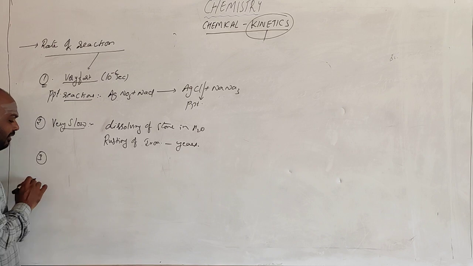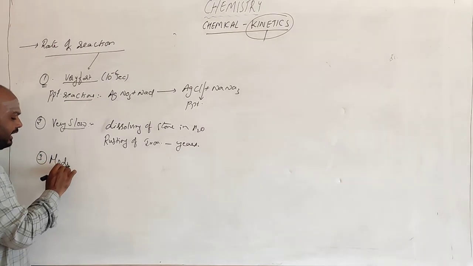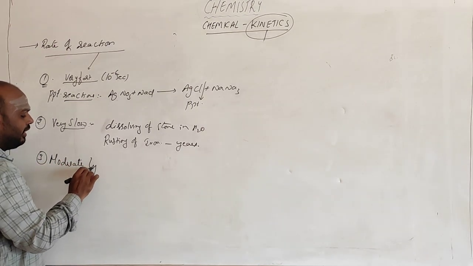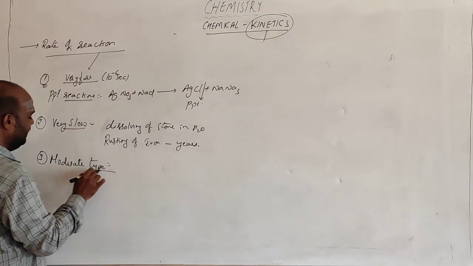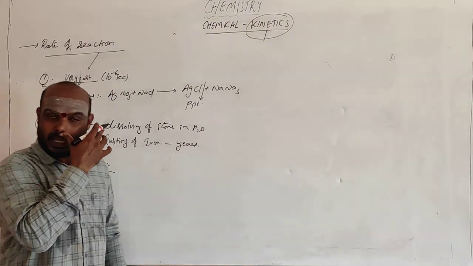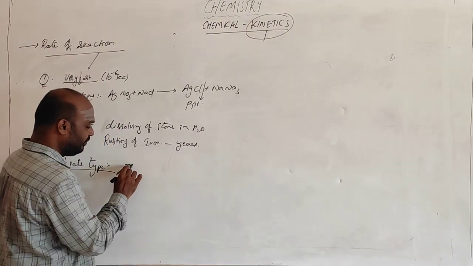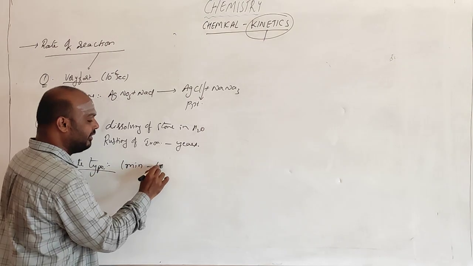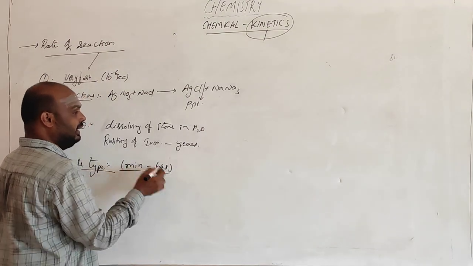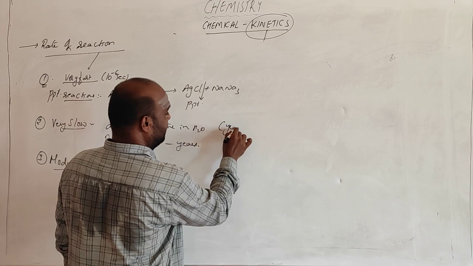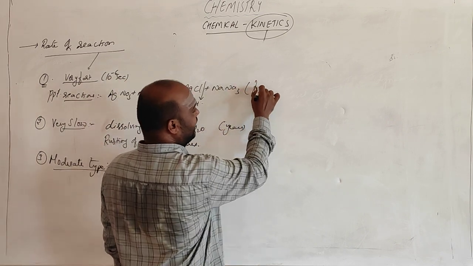The third type of reaction is called moderate type. This reaction takes from minutes to hours. The very slow ones take years, and the very fast ones take a fraction of seconds.